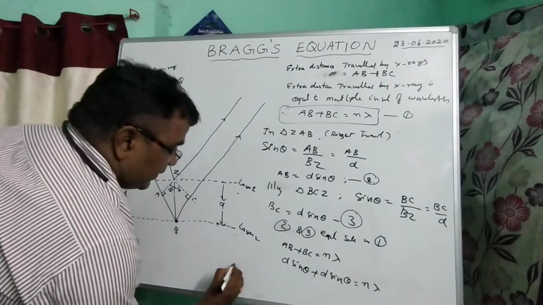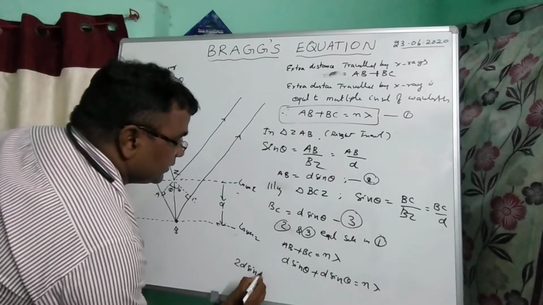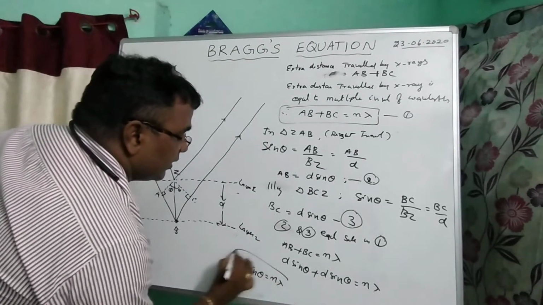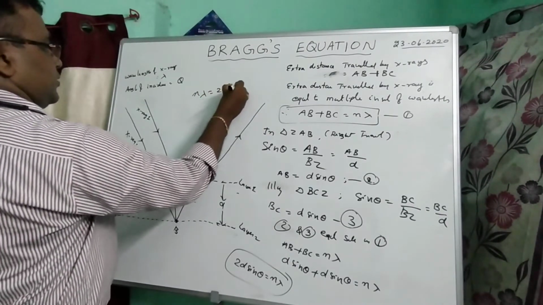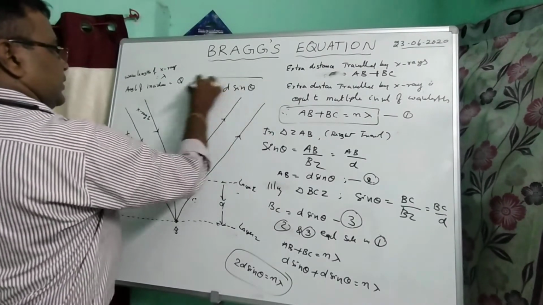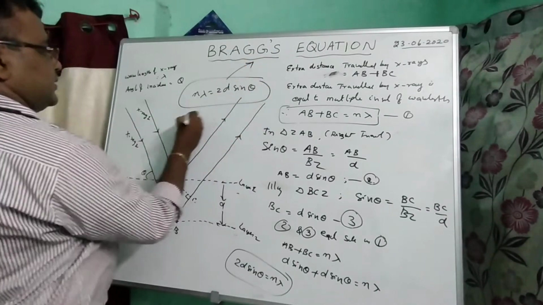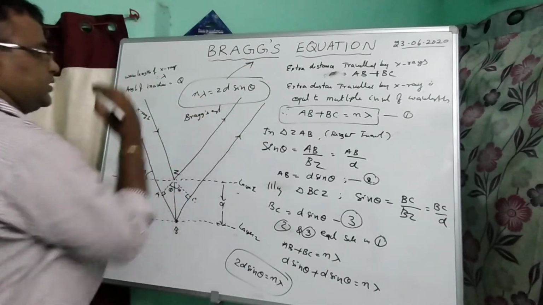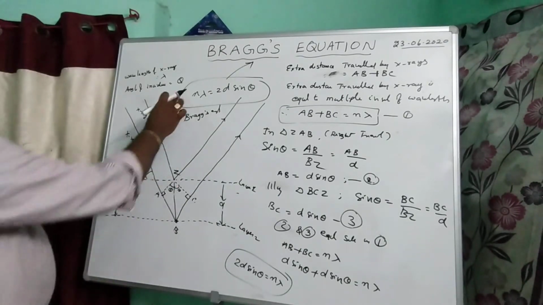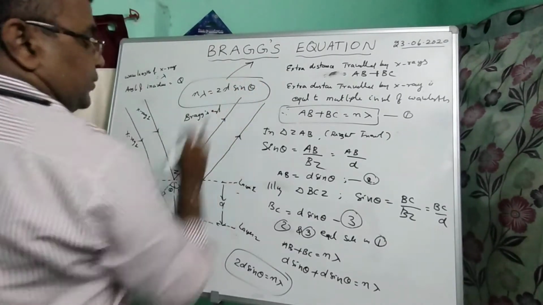Therefore 2D sin theta is equal to n lambda, or n lambda is equal to 2D sin theta. This is known as Bragg's equation.